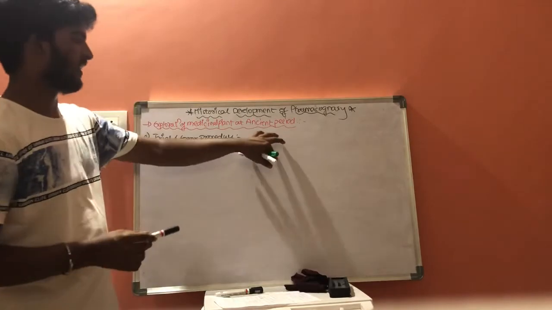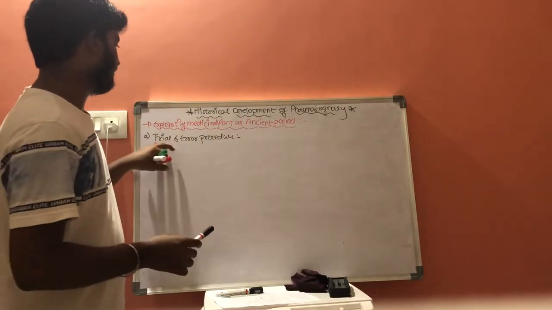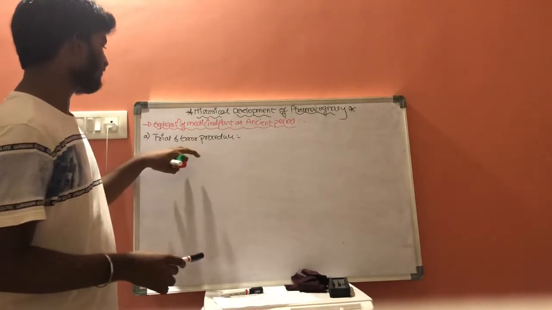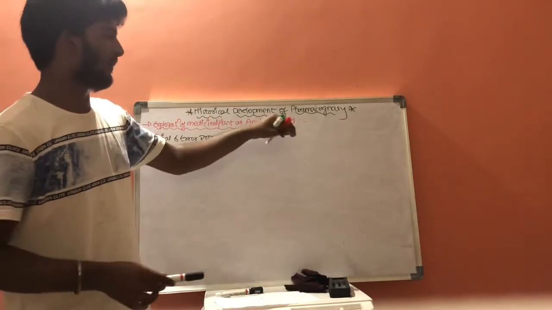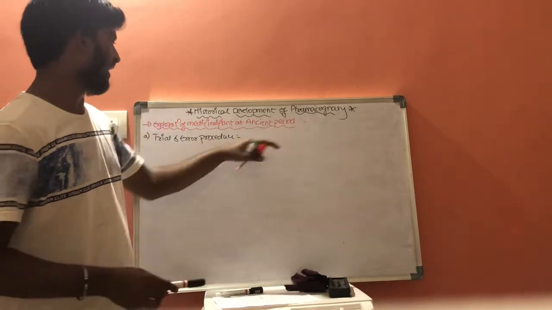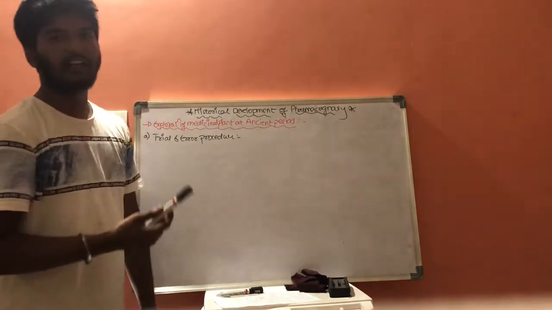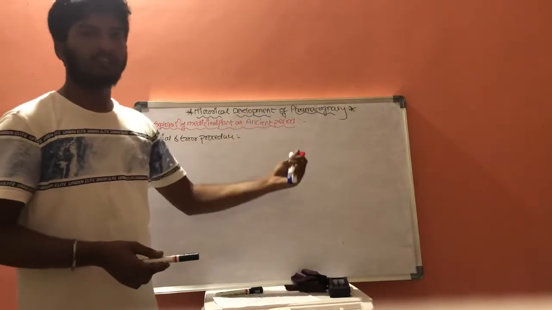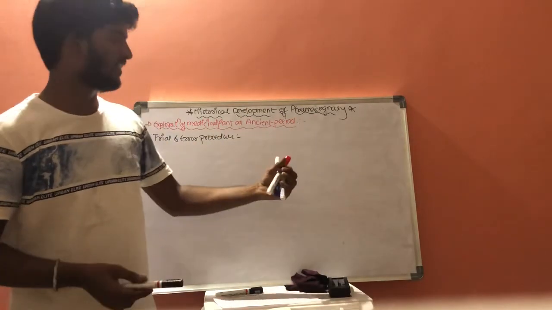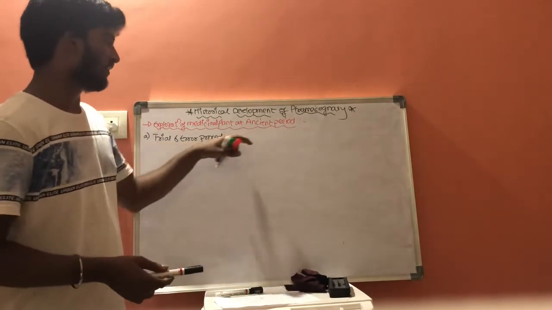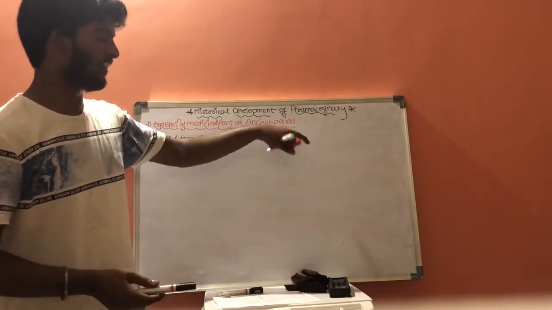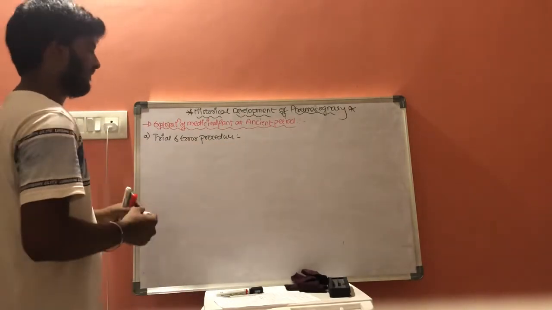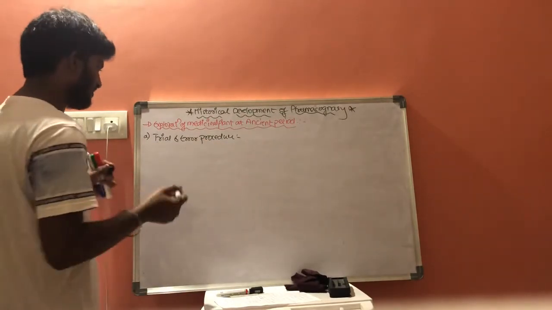In ancient times, ancient people would go to the forest and eat all the plants unknowingly, and if a plant caused any harmful effect to the human being, then they would leave that plant and take another type of plant instead. In this manner they used plants by a trial and error method. This is the first method, that is the trial and error process.